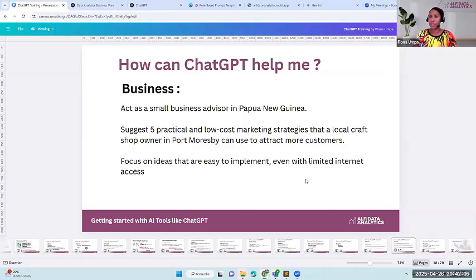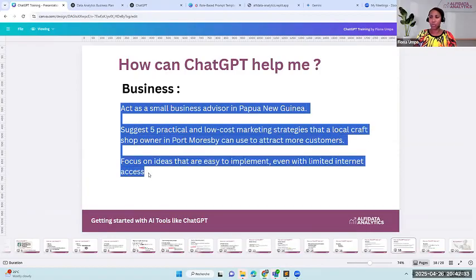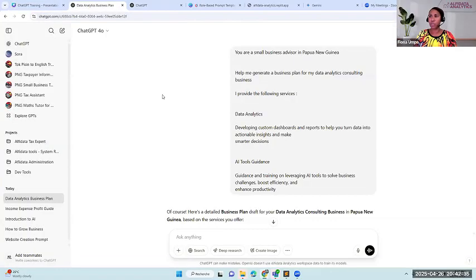Let's see this one. So this one is also a role-based prompt. So if I select this one: act as a small business advisor in PNG, suggest 5 practical and low-cost marketing strategies that a local craft shop owner in Port Moresby can use to attract more customers. Focus on ideas that are easy to implement, even with limited internet access. Okay, let's just copy this one and go over to ChatGPT.